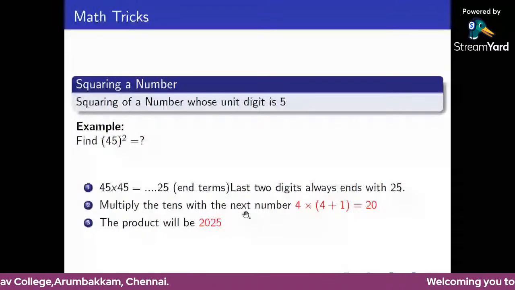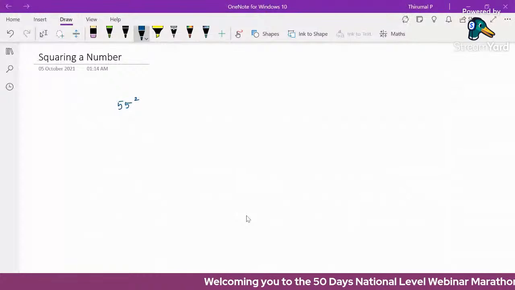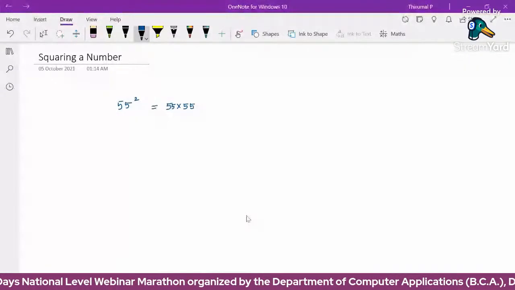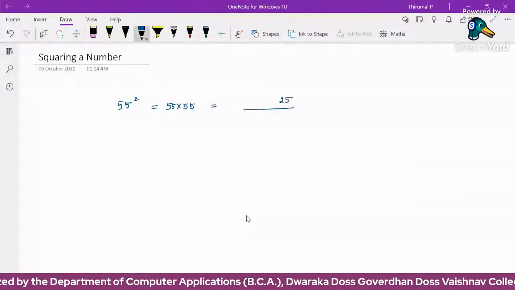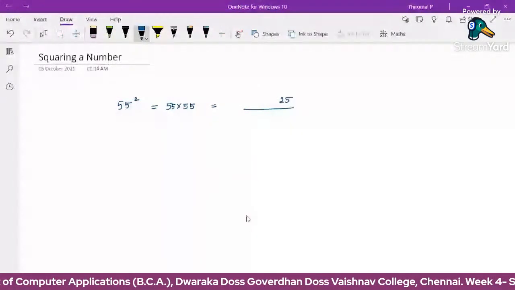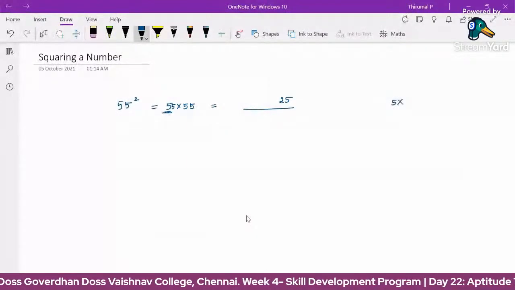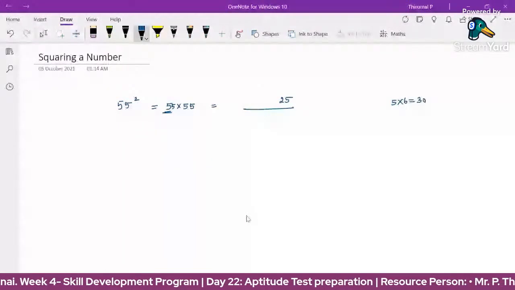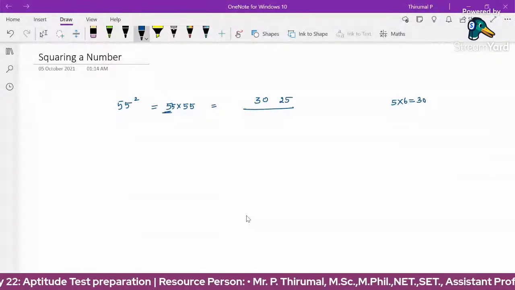We'll see some more examples. Suppose 55 square. We need to calculate 55 square, which means 55 multiplied by the same number. It's just the square of a number. The last 2 digits always end with 25. We need to calculate the remaining value. Here the value is 5. So 5 multiplied by the next number. The next number after 5 is 6. So 5 into 6 is 30. So 3025 is the square of this number. So 55 square is 3025.